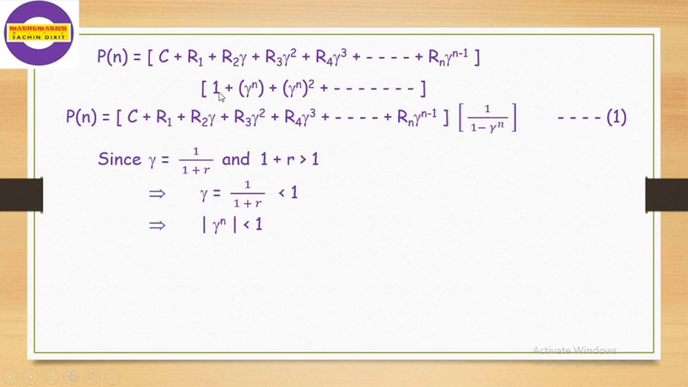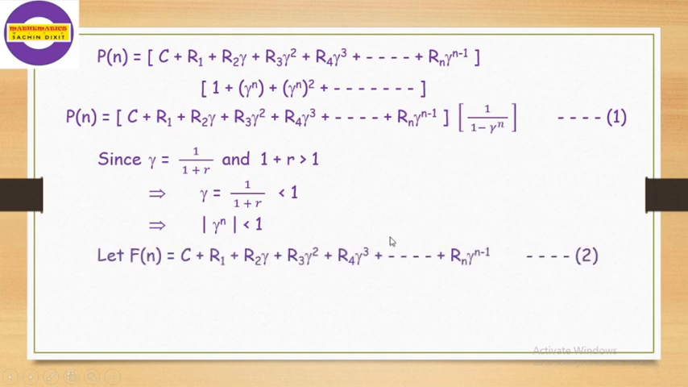And we know that this infinite sum of a geometric series will exist when its common ratio is strictly less than 1. Here, the modulus of gamma raised to n is strictly less than 1. So we can add these terms and we get this infinite sum, which is 1 divided by 1 minus gamma raised to n. We have to use the formula corresponding to this infinite sum here.